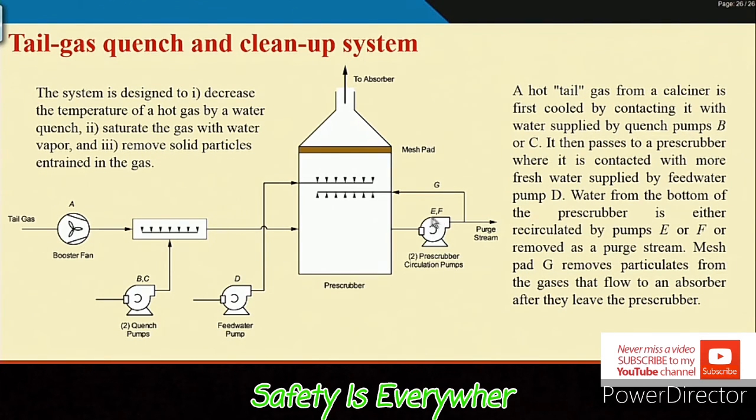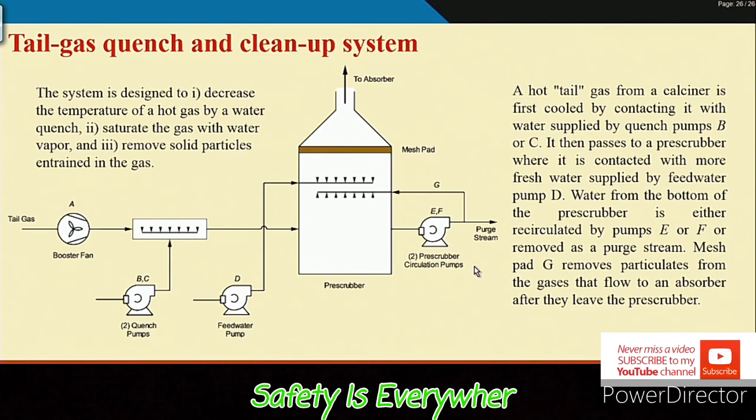If either of the circulation pumps does not work, then this water will not be taken out from this scrubber and recirculated. If the PAR system does not work, then also the water is not going out. If the mesh pad does not work, particulates will not be removed. So, all those things finally lead to system failure. Then what will be the fault tree?